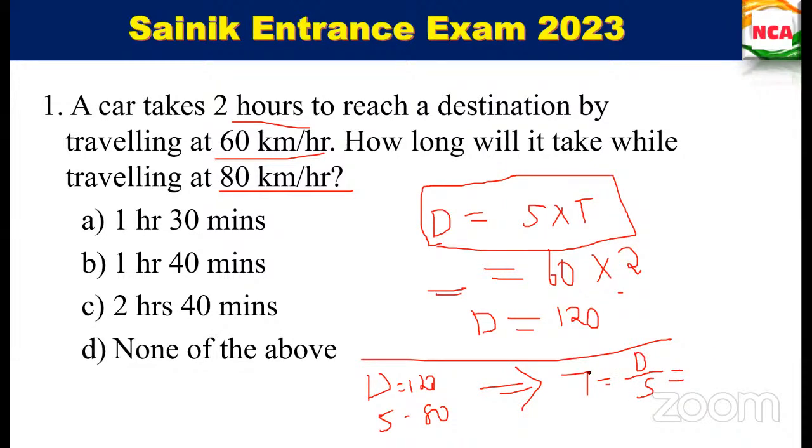It's D by S. T is equal to D by S. Substitute in that 120 divided by 80. So what will be there? 40. 0 will get cancelled. So 40 means will be directly saying, no?